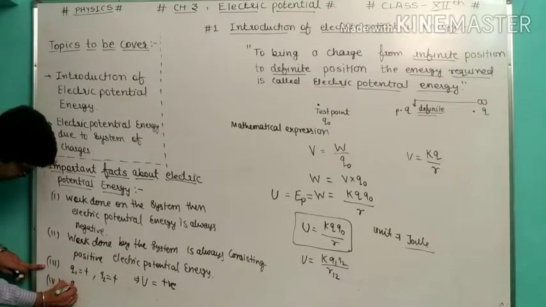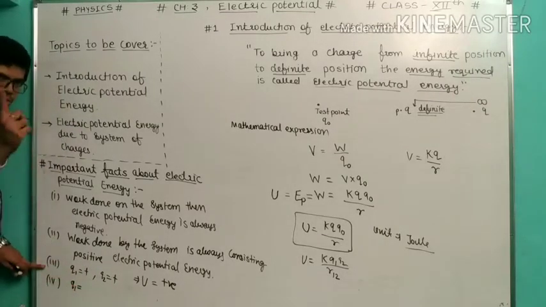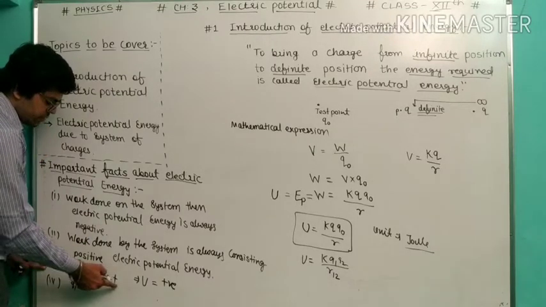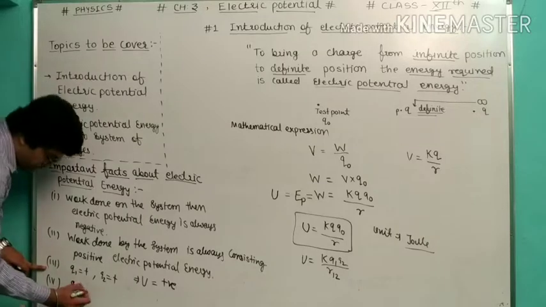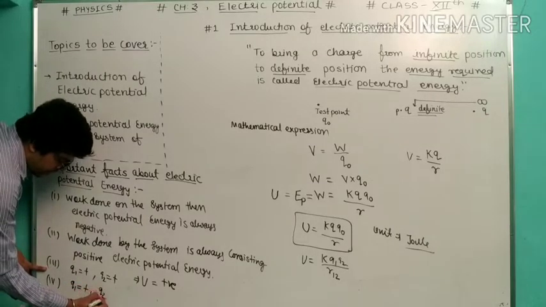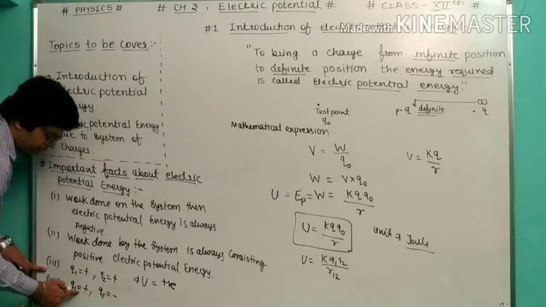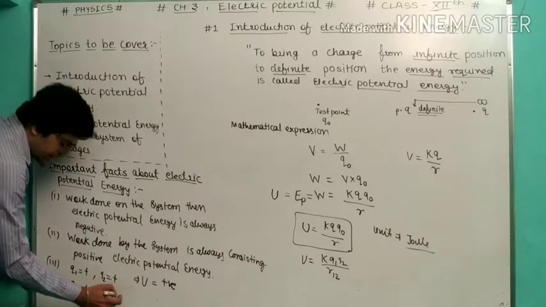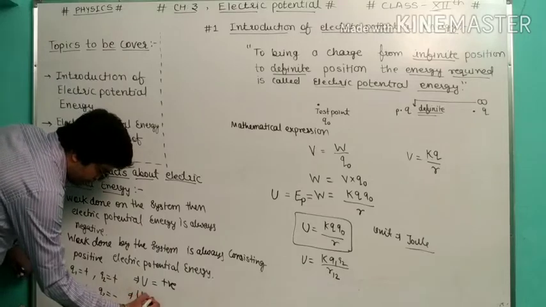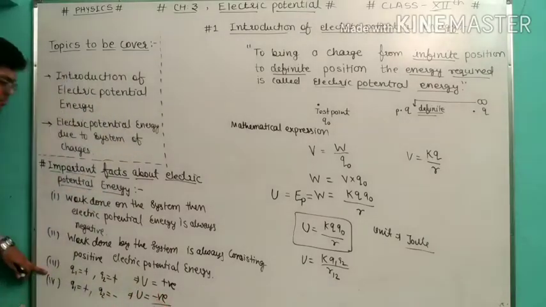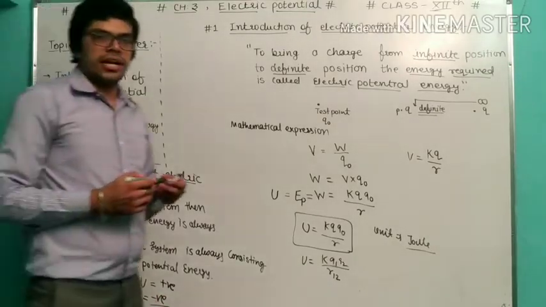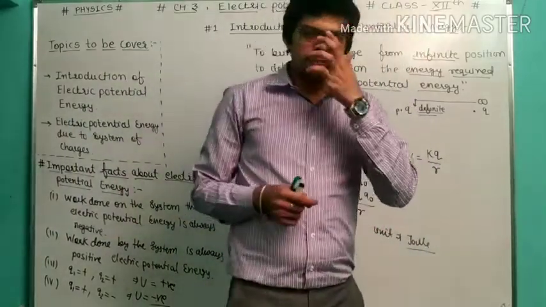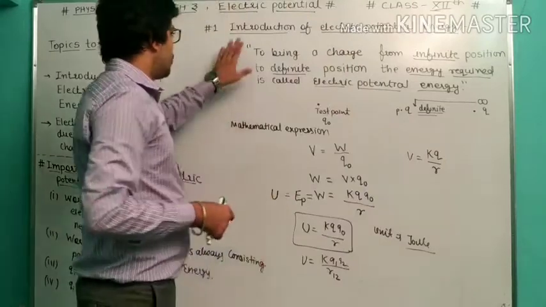Number 4. If two charges are of the same nature, this is positive. If two charges are opposite in nature, meaning Q1 is positive so Q2 is negative, or Q1 is negative so Q2 is positive, then electric potential energy is negative. Very simple. I can explain it in a short, brief manner right now.